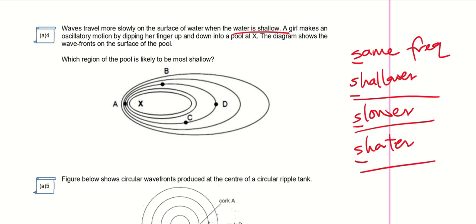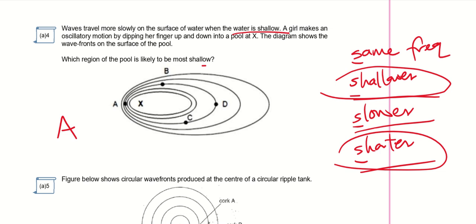Okay, so a girl makes an oscillatory motion by dipping her fingers up and down. The diagram shows the wavefront on the surface of the pool. Which one is the most shallow? So answer will be A. Most shallow, the wavelength is the shortest.